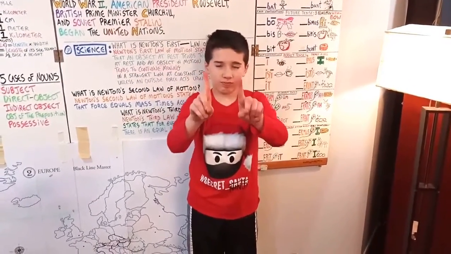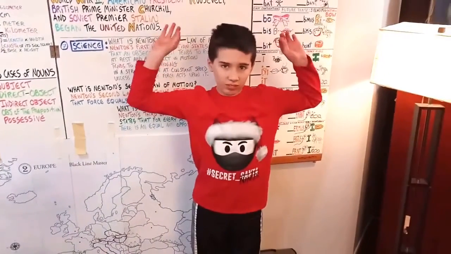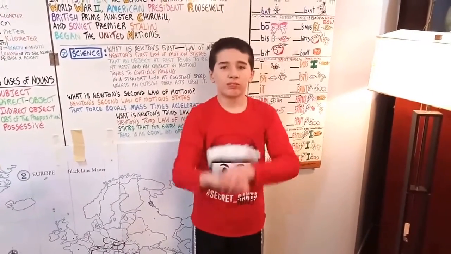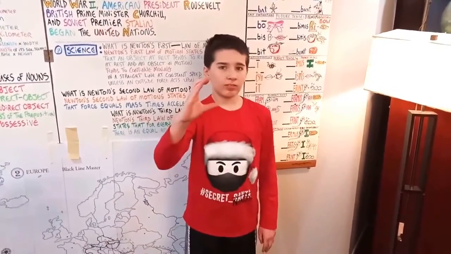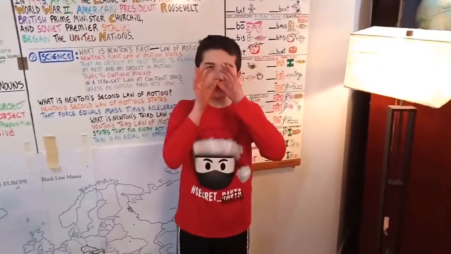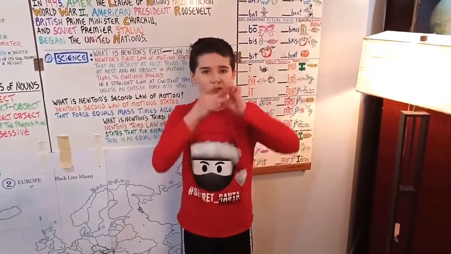WW and then 2. American, we put our hand on our heart. President, sign for president. Roosevelt, we make an R. And British, sign for British. Prime Minister, C for Churchill. And Soviet, the sign for communist. Soviet premier, mustache for Stalin. Began, the sign for began, the United Nations.